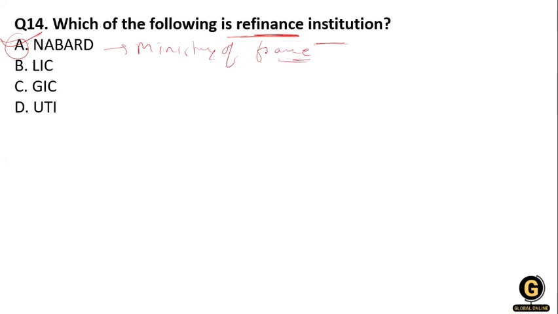NABARD provides and regulates credit and other facilities for the promotion and development of agriculture, small scale industry, cottage and village industry, handicrafts and other rural crafts, and allied economic activity in rural areas.